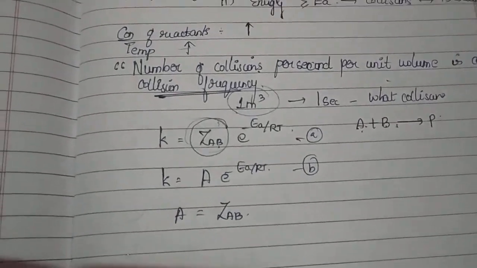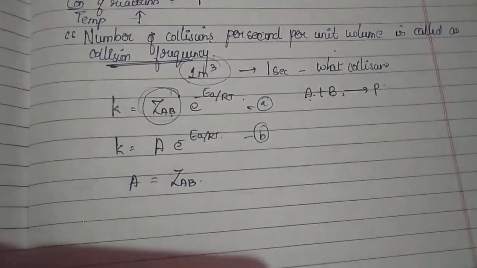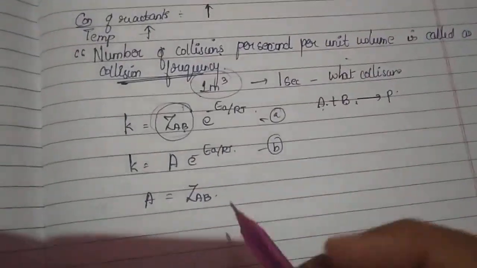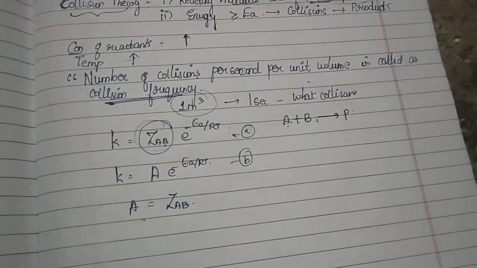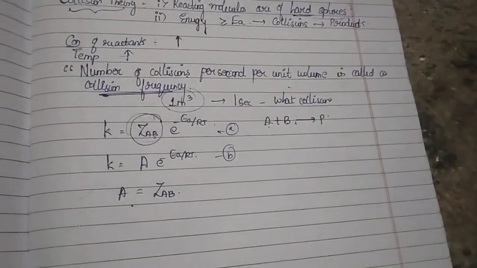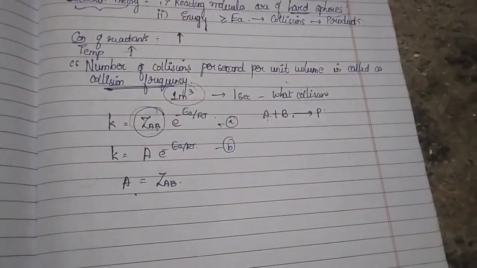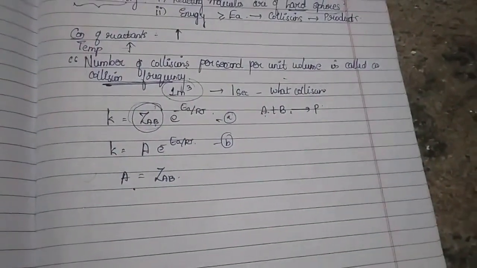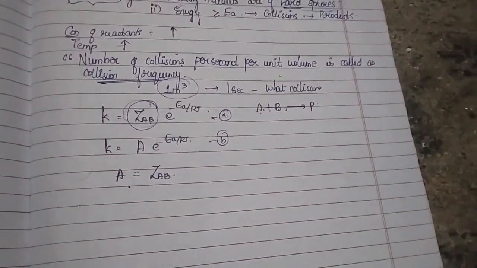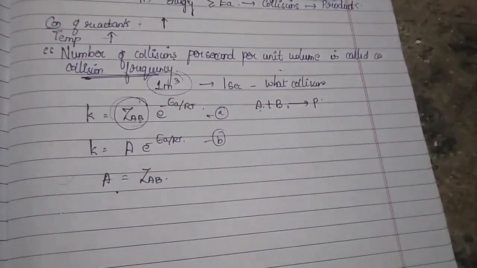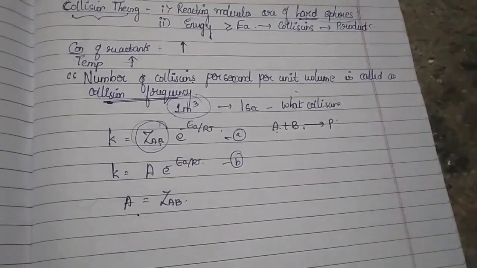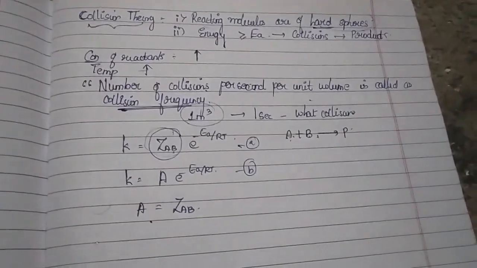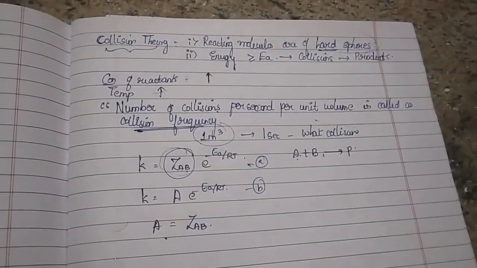Yes, so both will be the same. There also we saw that A was a collision frequency, but instead of A, collision theory makes use of the notation Z. But collision theory also states that not all collisions give you the product. All the collisions do not end with a product. It says that if a product has to be obtained from the collision of your reactants, then those reactants should have a minimum energy called the threshold energy.